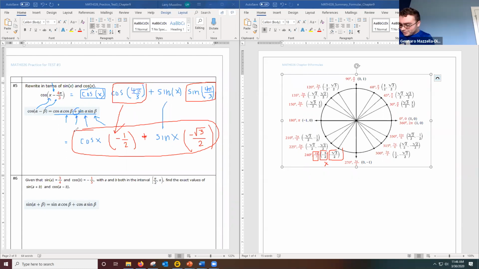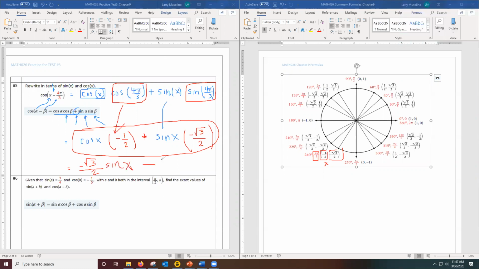Wait, I got the answer as negative 1 over 2 square root of 3 sine x, then minus cosine x over 2. Yeah, so Gennaro, you just flipped this around and you wrote it with the sign in front. So Gennaro, you could write it, of course, like this: minus square root of 3 over 2 sine x minus 1/2 cosine x. That would be exactly the same. WebAssign will take either answer, yes.